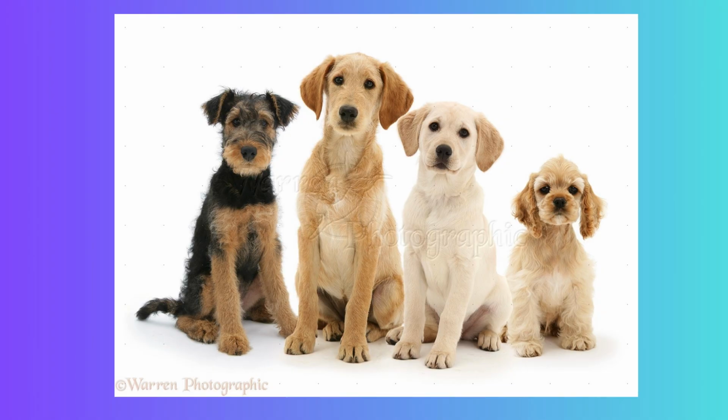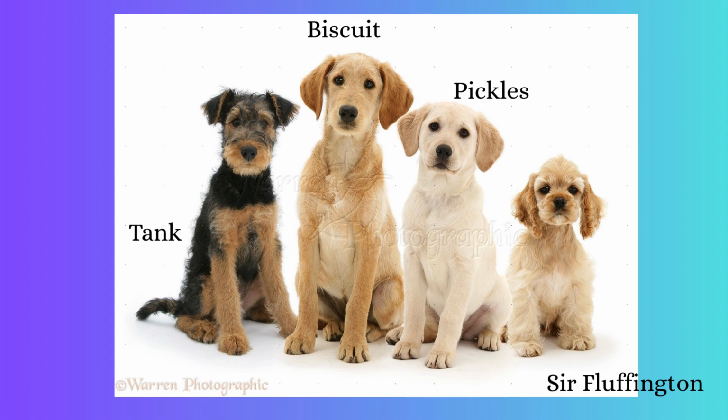They all sell and buy bones. The dogs are Biscuit, a golden retriever who digs up bones, the producer; Pickles, a corgi who buys lots of bones, the consumer; Sir Fluffington, a poodle who runs the bone bank; Tank, a German shepherd who drives the bone delivery truck. Here's how each can accidentally start inflation.